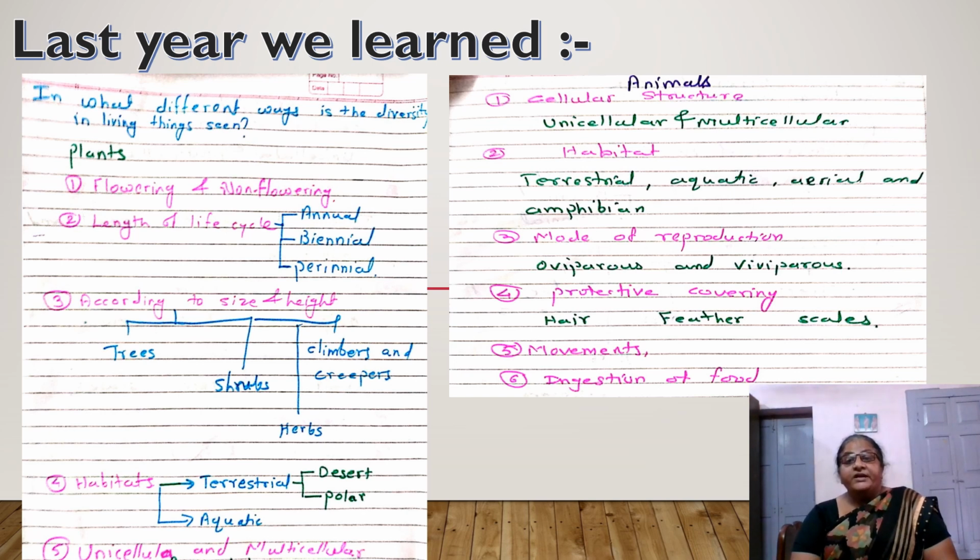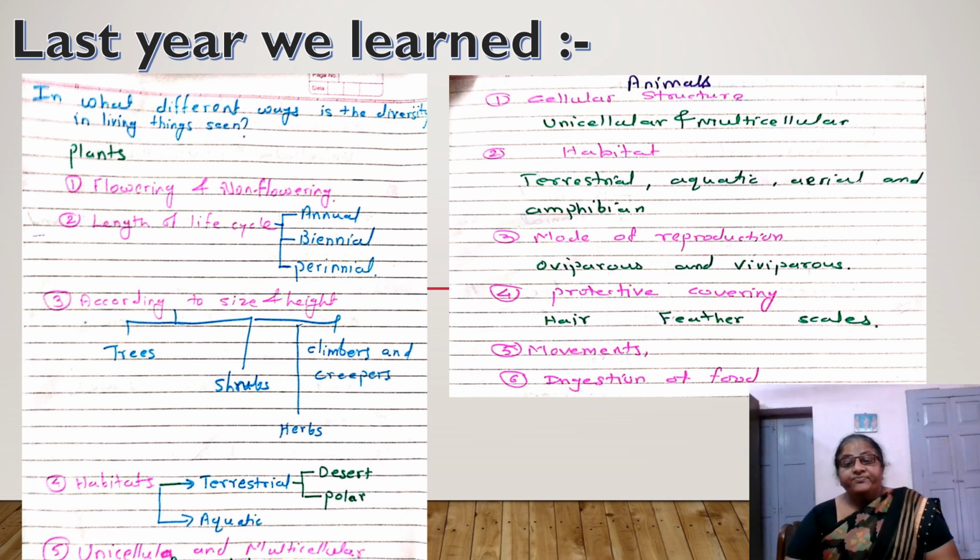Then habitat also played an important role: terrestrial, aquatic, aerial, and amphibians. Terrestrial means animals that live on land. Aquatic means animals that live in water. Aerial means like birds, and amphibians are those who spend their early life in water and then spend their life on land. Then mode of reproduction: animals who lay eggs, hatch them, and then their young ones come out of them are oviparous, and those which give birth directly to young ones are viviparous.